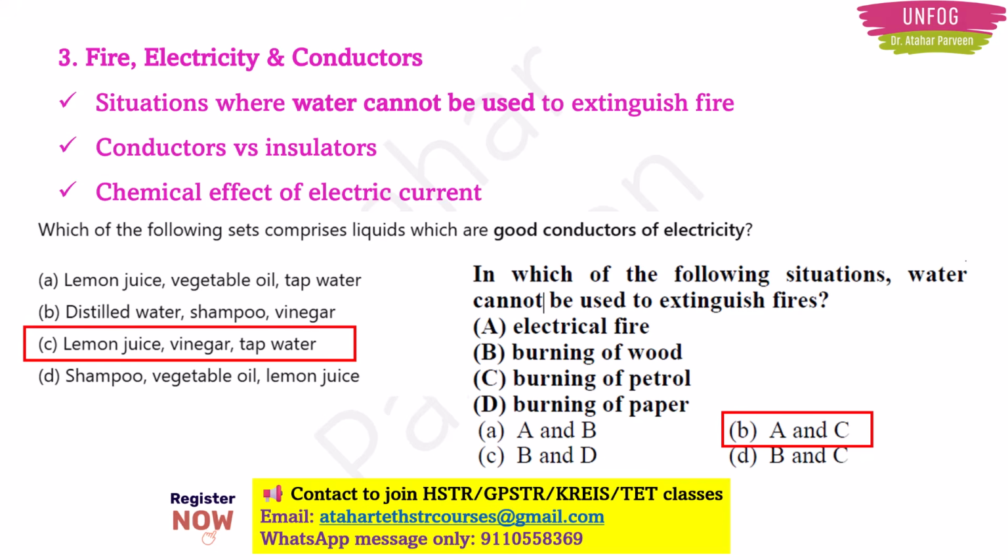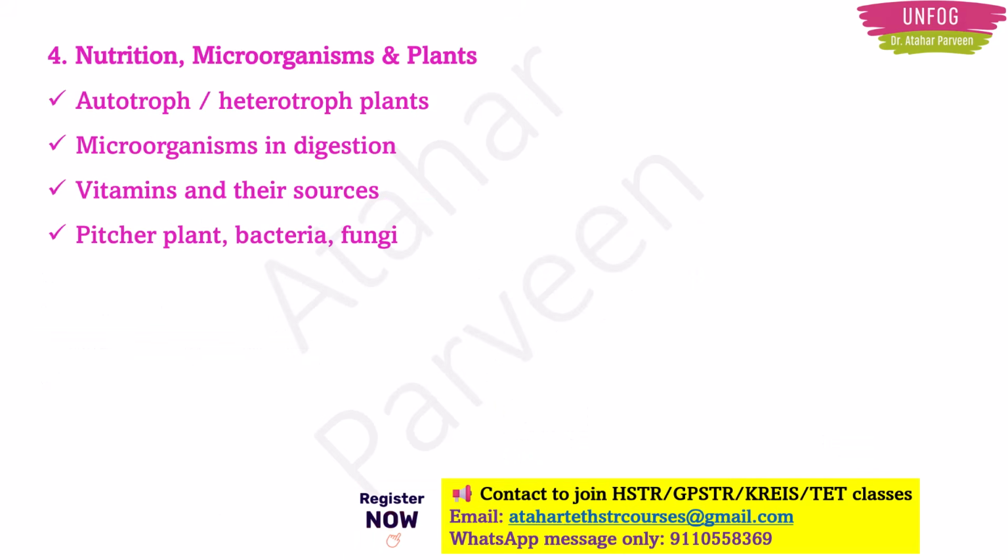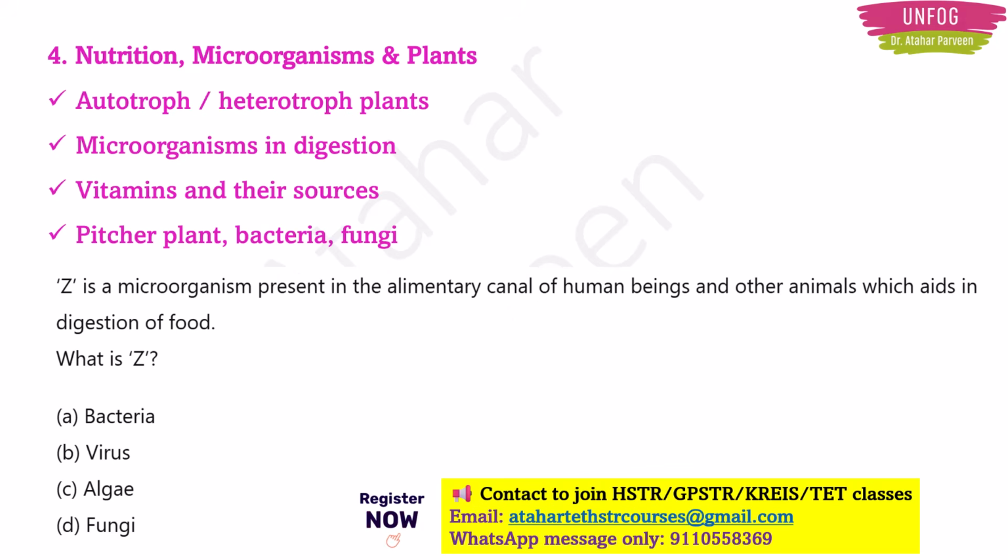Okay. Now this was the physics part of topics, right? In chemistry, questions do not come with so much frequency. I mean, you can also ignore chemistry, for instance, because you have less time now, and you can move on to biology topics. Topics like autotroph, heterotroph plants, microorganisms and digestion, vitamins and their sources, and plants like pitcher plant, and bacteria, fungi, basically based on nutrition, microorganisms and plants. You have to focus on these topics. What type of questions are asked means, some type of questions which will test your knowledge directly.